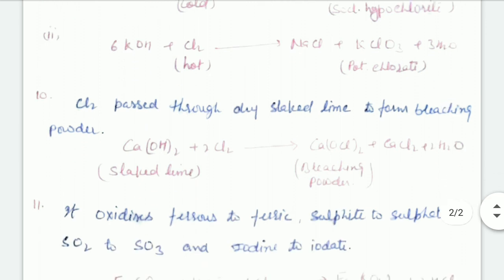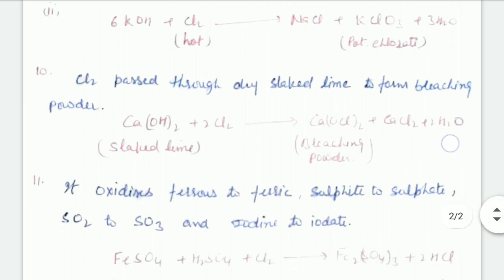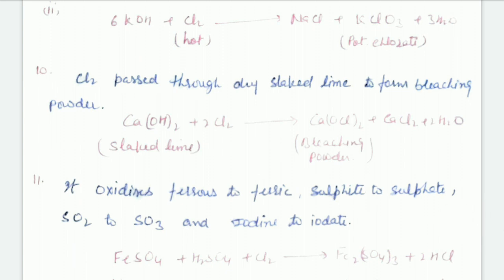Next, chlorine passed through dry slaked lime forms bleaching powder. Ca(OH)2, slaked lime, combined with Cl2 forms bleaching powder CaOCl2, CaCl2 and H2O.